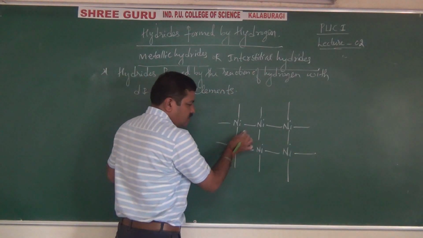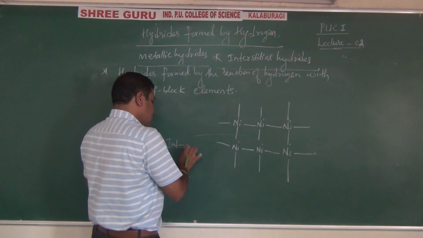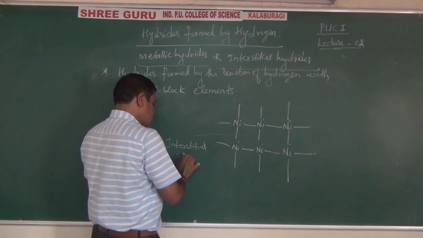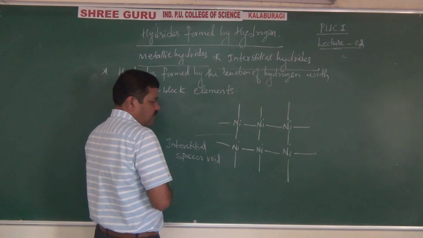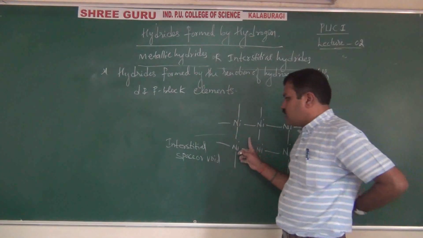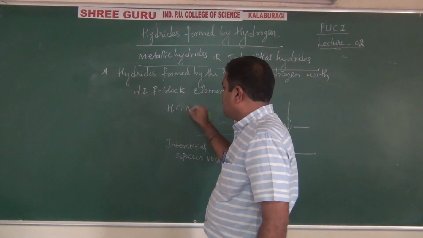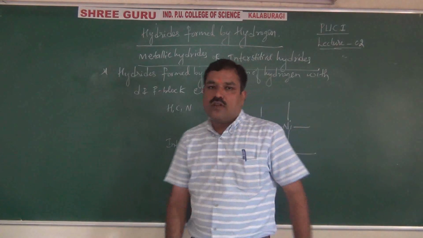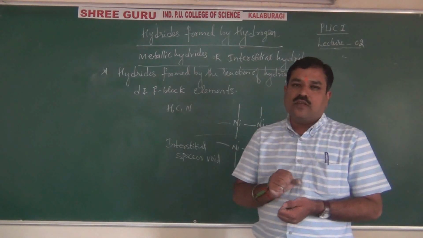See, these are called interstitial sites. Interstitial, that is space or void or gap. Right? So in these interstitial sites or spaces, some small atoms like hydrogen, carbon, nitrogen are compounded, forming a class of compounds called interstitial compounds. Right? So this is the speciality of these elements.